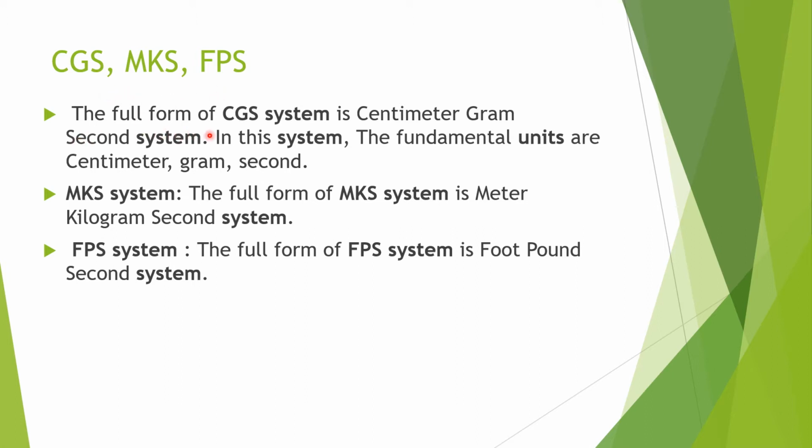The full form of CGS system is centimeter gram second system, which means the fundamental units are centimeter, gram, and seconds. In MKS system, the full form denotes meter kilogram second system. In FPS system, the full form is foot pound second system.